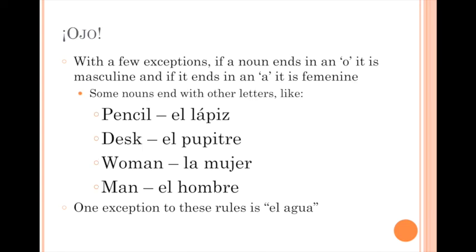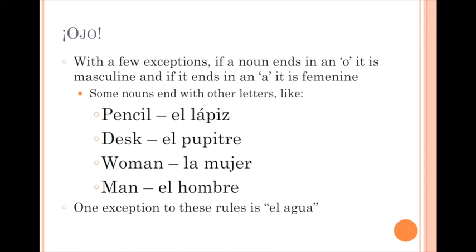With a few exceptions, if a noun ends in O, it is masculine, and if it ends in A, it is feminine. Some nouns don't end with those two letters, and they end with other letters, like lápiz, pupitre, mujer, and hombre. We just have to memorize that lápiz is el lápiz and not la lápiz. It is el pupitre and not la pupitre. For man and woman, obviously, mujer is going to be feminine because it's a woman, and man is masculine, el hombre.